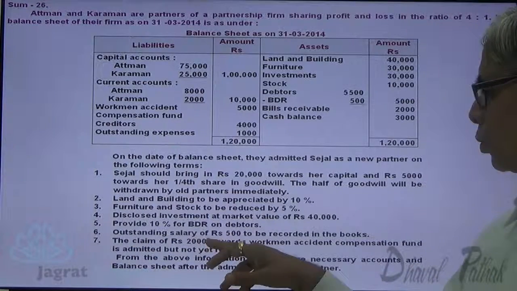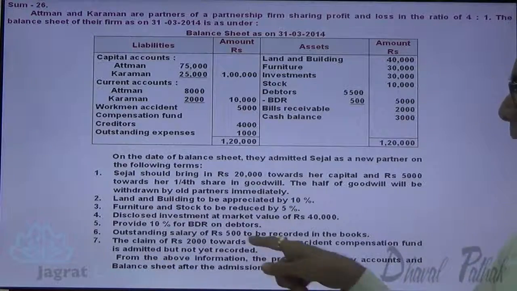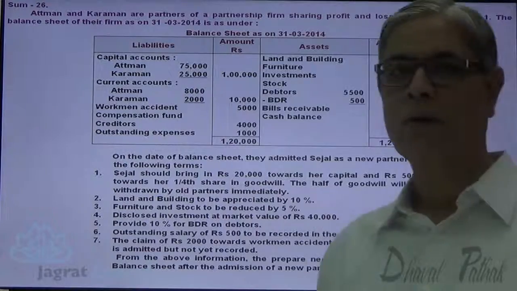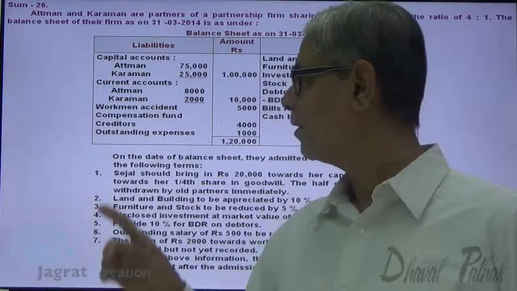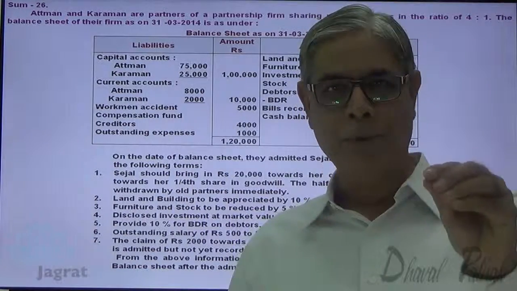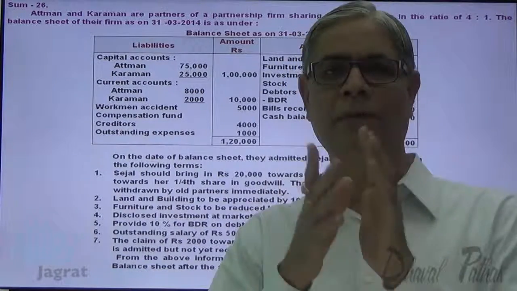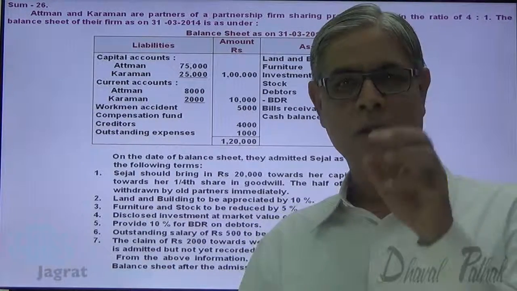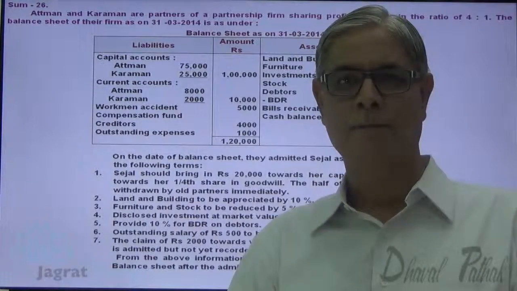The claim up to 2,000 towards workman accident compensation fund is admitted but not yet recorded. This is an important point. Workman compensation fund is 5,000. So profit appropriated to compensate the workers in the instance of accident is known as workman compensation fund. So the profit appropriated for such purpose is 5,000.